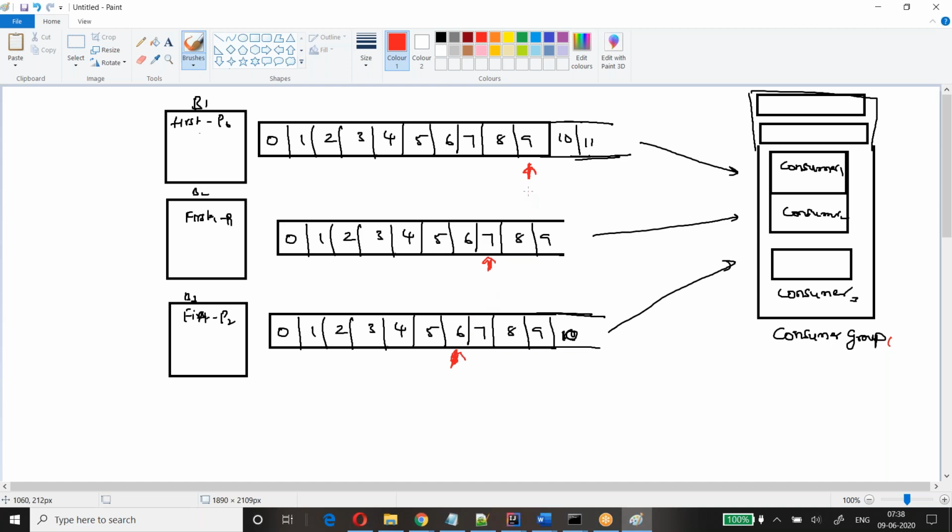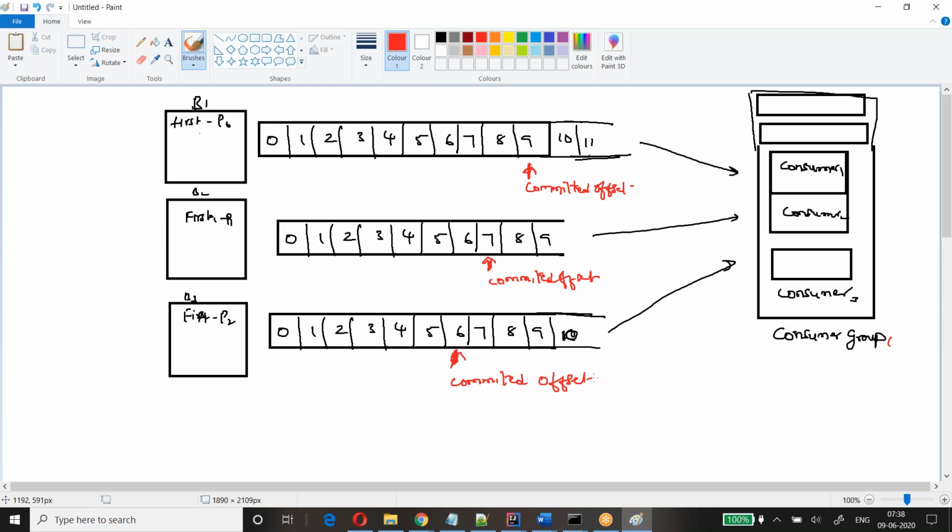This is called the committed offset, because the messages have been processed till this point.